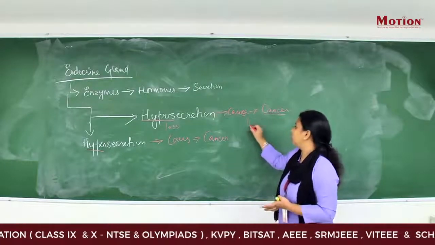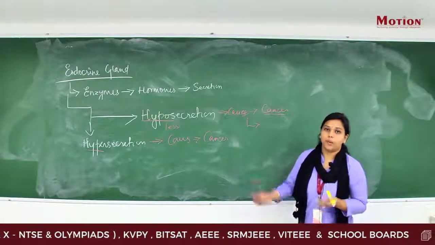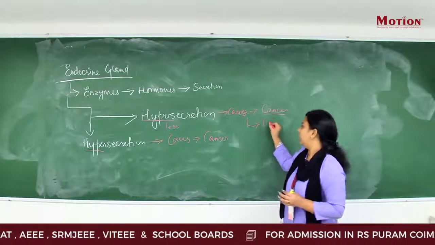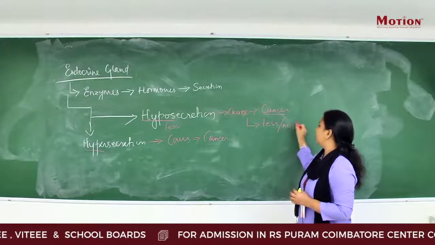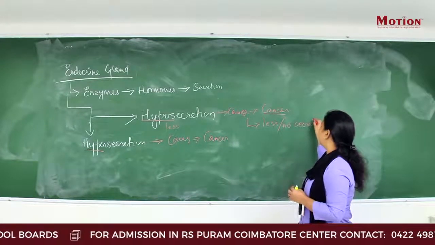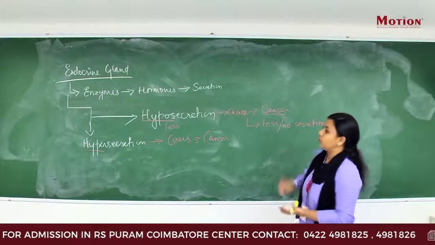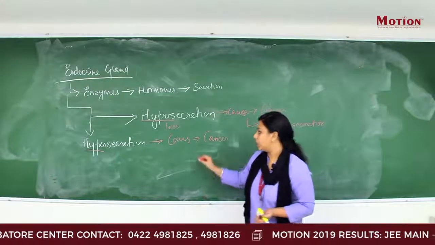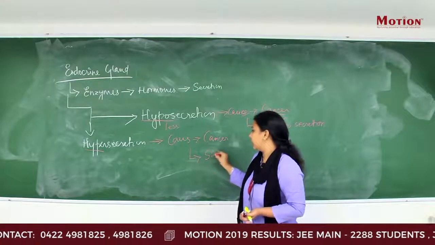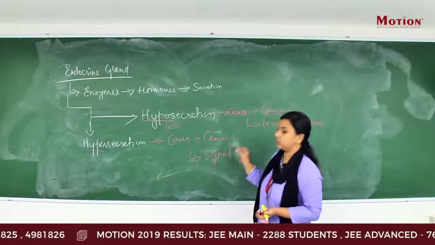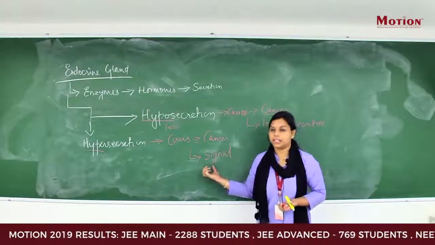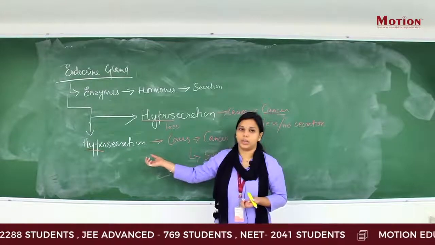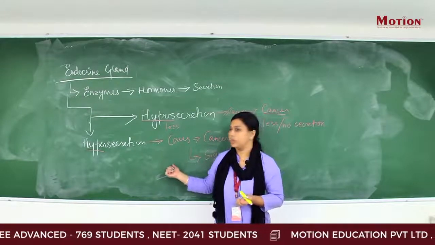Another cause is that the body provides certain signals inside, and that leads to less or no secretion at all, which leads to a lack of endocrine hormones. Here also, because of certain signals inside the body, the cells produce an excess amount of hormones or enzymes, and that leads to hypersecretion of the endocrine gland.